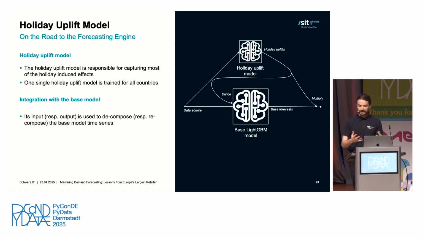To be a bit more concrete here and to make sure that you have understood what the model is about, as an example, our model would be capable of predicting that on the 23rd of December, so one day before Christmas, there is, in comparison to a reference week, potentially a 30% uplift.